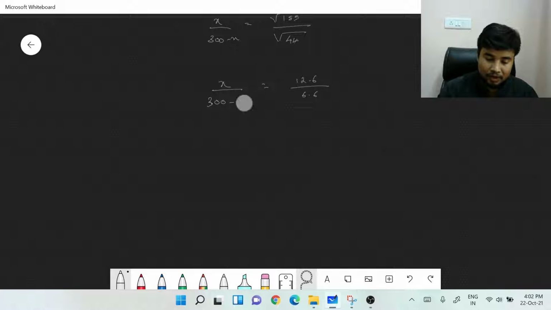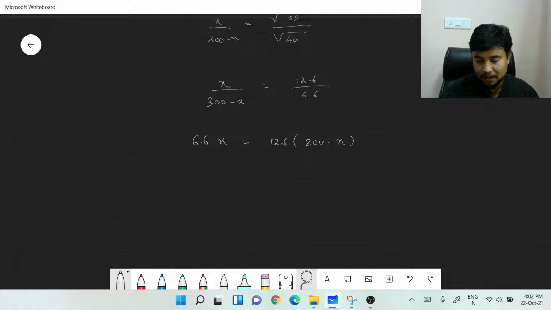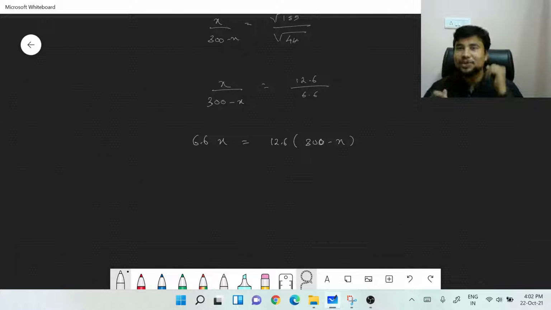Going further, this could easily give you the value of x: 6.6x is equal to 12.6 times 300 minus x. And this is a question which even a 6th, 7th, 8th or 9th standard student could easily solve. It's an equation with how many variables? You could just see for yourself: only one variable. So it could easily be solved to get the value of x.